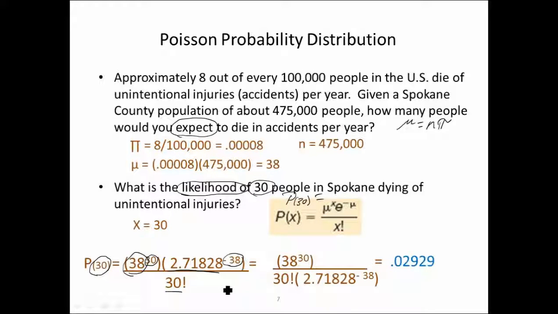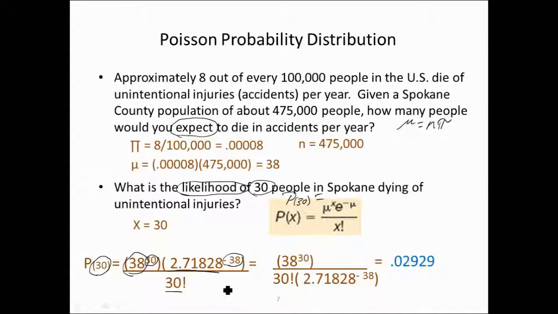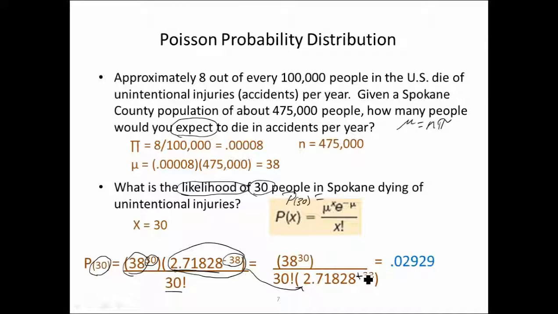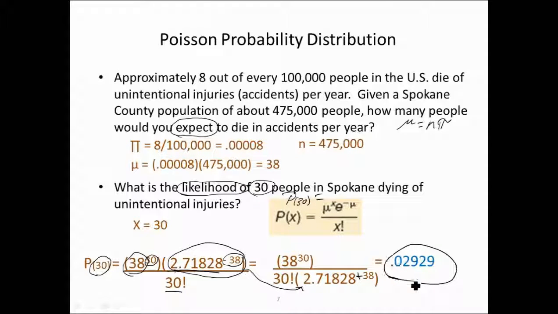We're going to get rid of that negative exponent and move the e to the negative mu down into the denominator. And that makes this exponent a positive exponent. When we calculate our answer, we find that the likelihood of exactly 30 people dying of an accident in a year in Spokane is 2.929%.